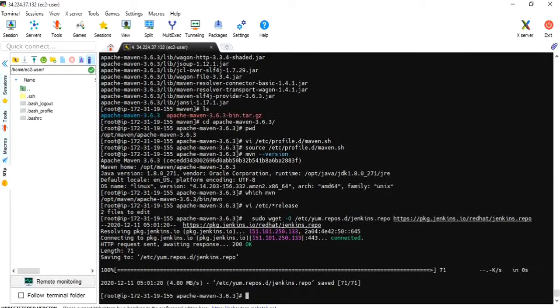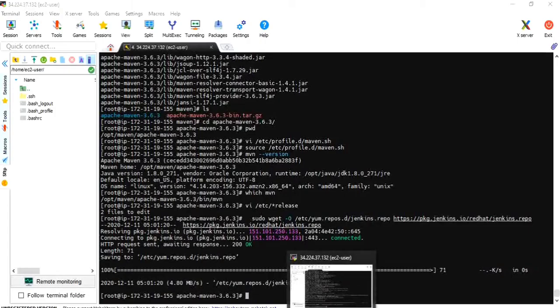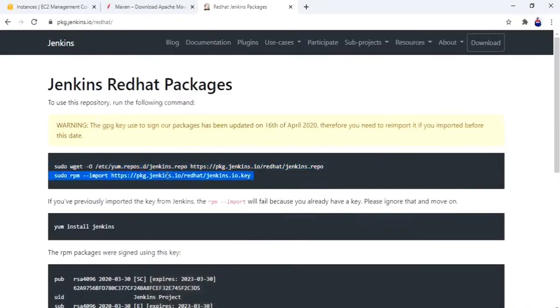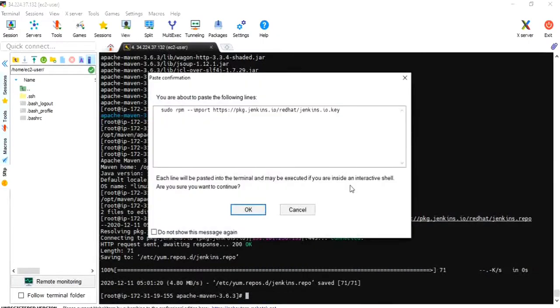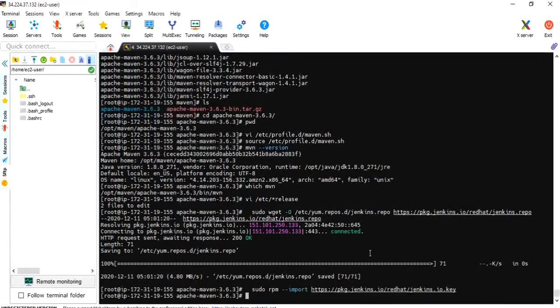Let me copy the keys for security purposes. You have to import the keys. Okay, now let's do install Jenkins -y.